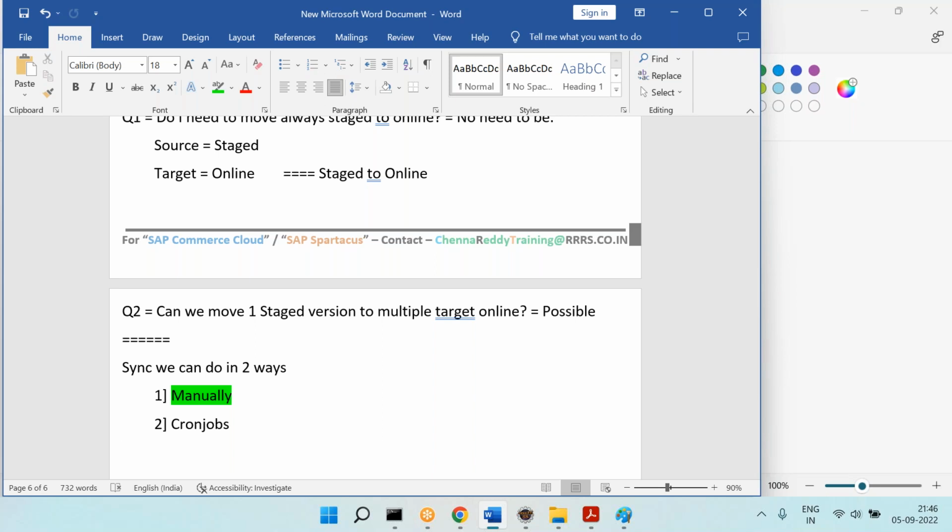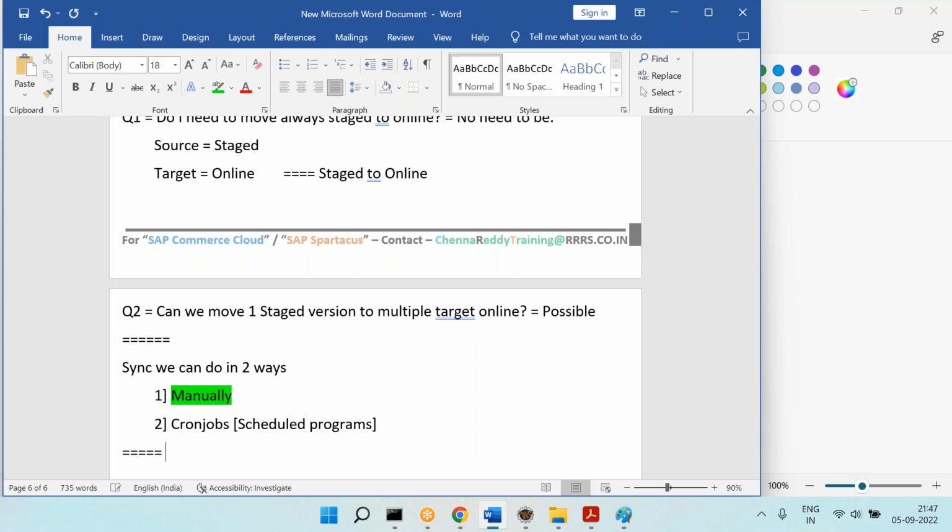Synchronization we can do in two ways, manually and using cron jobs. That means scheduled jobs. What is the meaning of cron jobs? Cron jobs are nothing but scheduled programs. Batch jobs, not bad jobs. A batch job can be a cron job, but not all batch jobs are cron jobs. In simple words, what is a cron job? It is a scheduled program. No need to be batch. A scheduled program is called a cron job. So we can do synchronization manually or using cron job scheduled programs. For now, we'll go with manually.